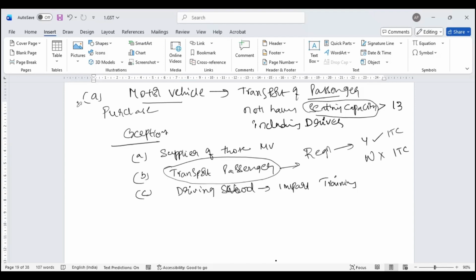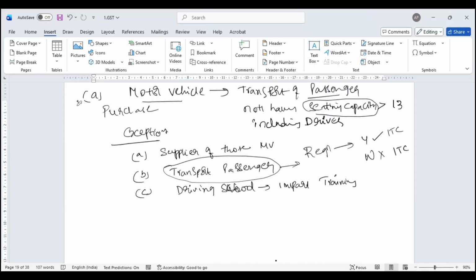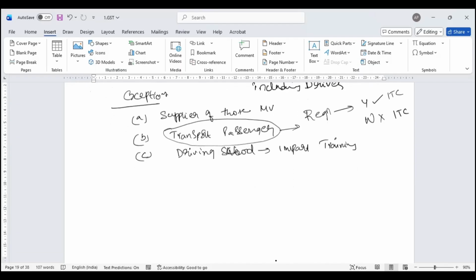This is where people use a white board, saying this is meant for transportation of passengers. Now, most of these hotels have yellow cars. You would have observed at the airport, these luxury cars which come have a yellow board. They don't have a white board. So if you have a registration saying that this is meant for business, then yes, you can claim input tax credit. Moving further, from motor vehicle.